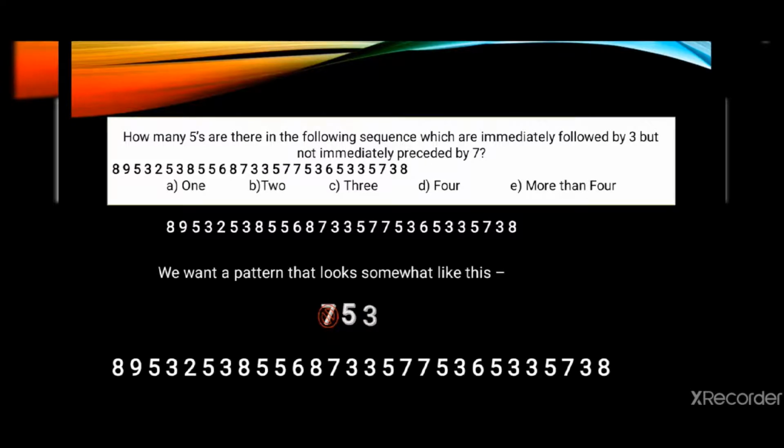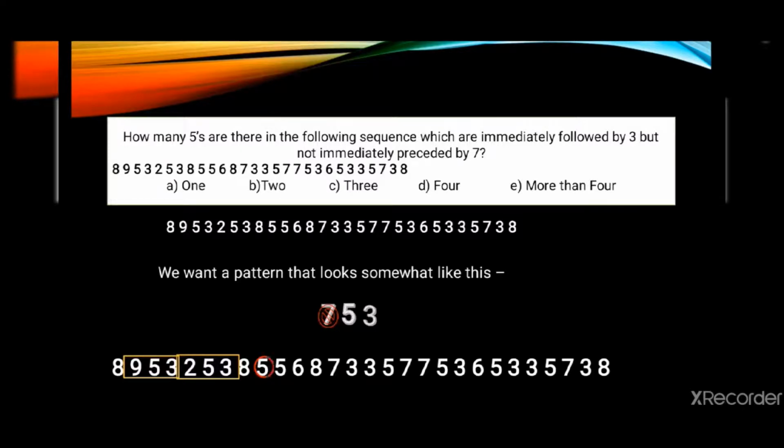Now in this series, first I am painting those numbers, those sequences in yellow box. In yellow box you can see first number is 9, second is 5 and 3. We want the last two numbers 5 and 3, and the first number should not be 7. This is what the yellow box will denote. Our next 2, 5, 3 series is again painted in yellow box.